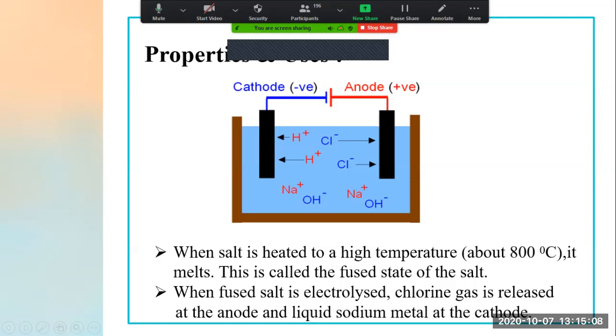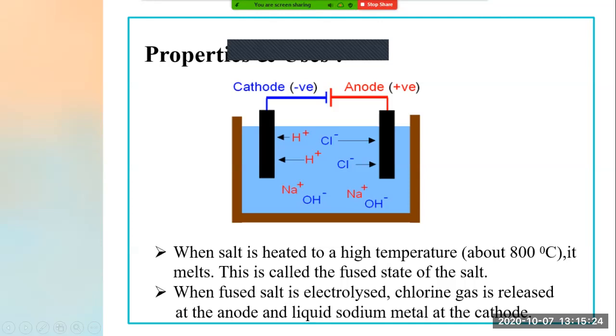Then we learned about fused salt also. What was fused salt? When salt is heated to a high temperature, about 800 degrees Celsius, it melts. It melts at 800 degrees Celsius, and that is the fused state of the salt.